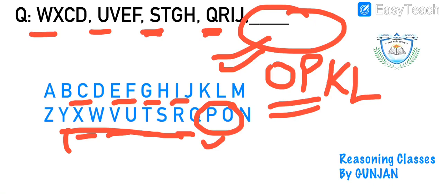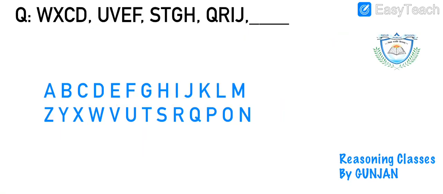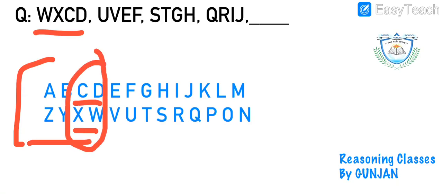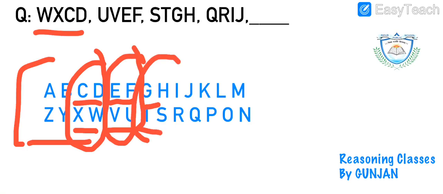Now, as I told you, we cannot restrict our thinking only to one approach. You can think in a different way also. If I mark this first term in this table, right? Let's see what happens. W, X, C, D, one pair. U, V, E, F, another pair. S, T, G, H, third pair.